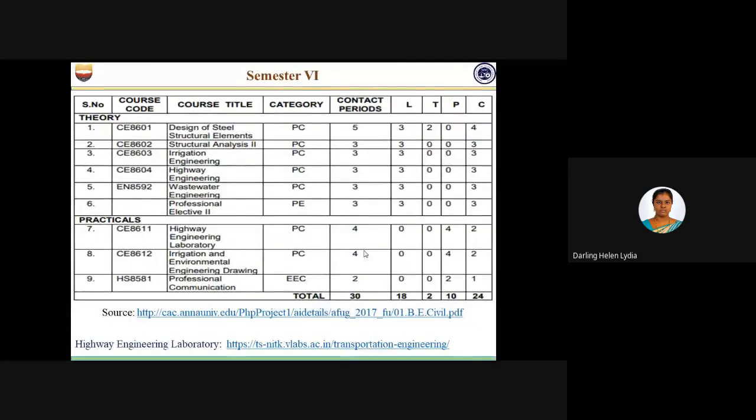So then coming to the 6th semester, here also we are having 6 theory courses and 3 practical courses, out of which only one can be performed in the laboratory, that is highway engineering laboratory. One more laboratory is irrigation and environmental engineering drawing. So we already know that students will be practicing engineering drawing in the first year itself. So they are going to use a board and a paper. So that is not an available course here. So only the highway engineering laboratory we can visit in the virtual laboratory.